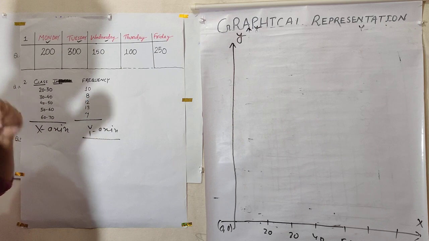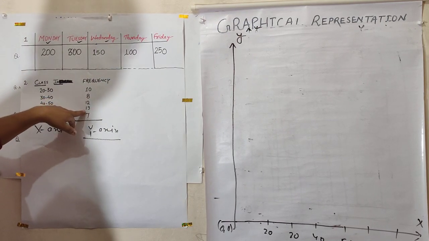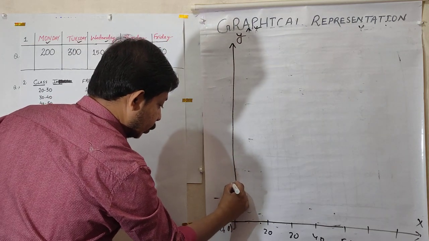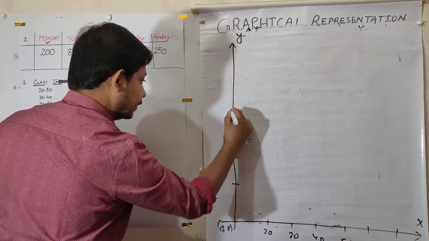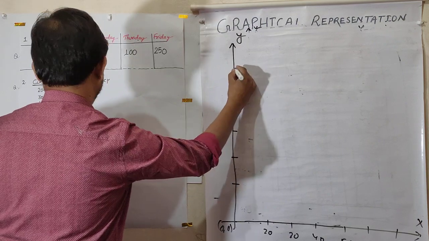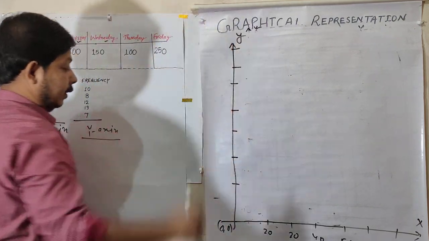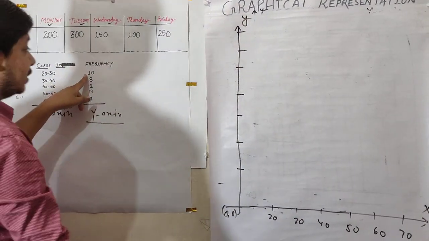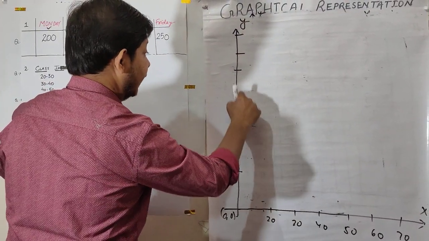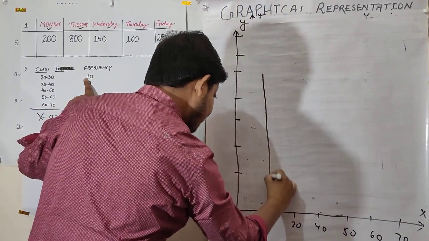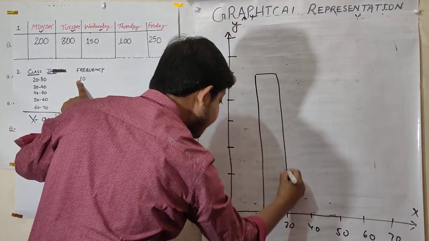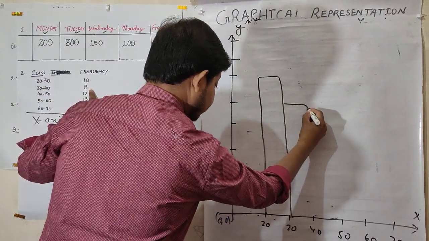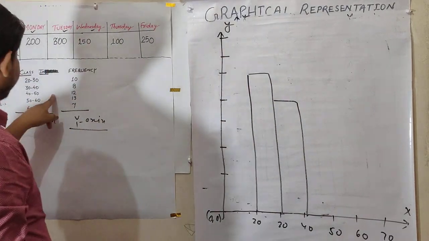10, 8, 12, 13, 7. So the highest is 13. The minimum is 7. So here suppose 2, 4, 6, 8, 10, 12, 14. Now 20 to 30. 20 to 30 is 10. So 2, 4, 6, 8, 10. Then 30 to 40, continuous. Then 40 to 50, 12.